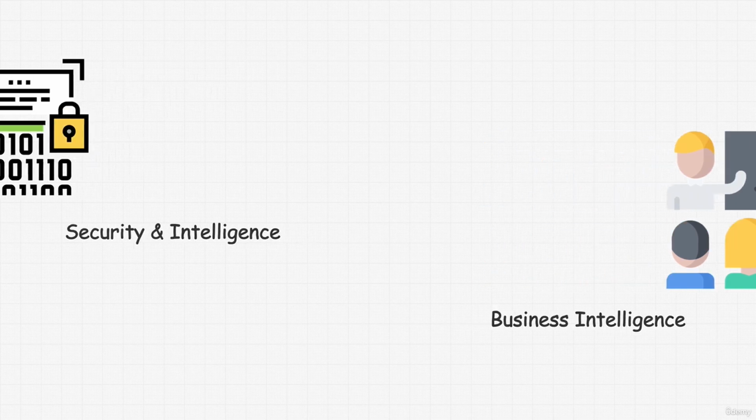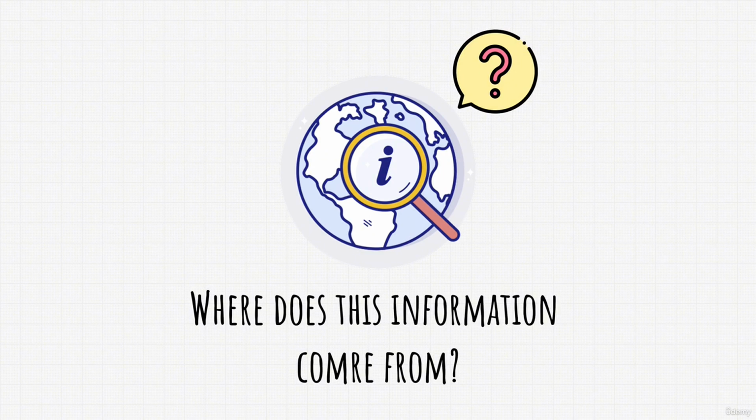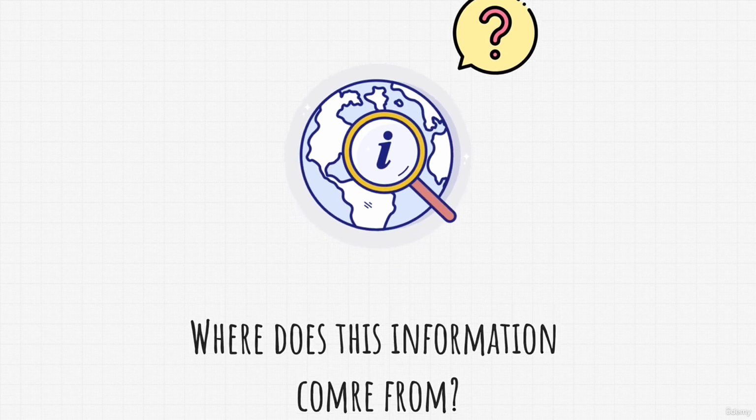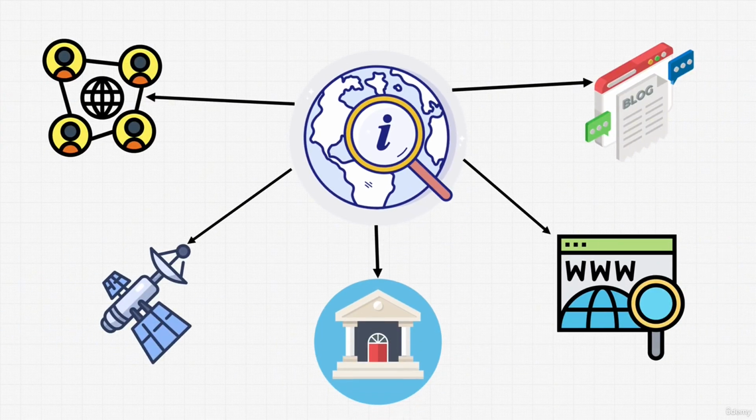But wait a second, where does this kind of information even come from? Well, we don't really limit ourselves to one source when it comes to OSINT, but rather lots of them, including different useful tools that help us in our discovery. This means that we will visit social media platforms, forums, blogs, news articles, government records, court documents, property records, and many other things to gather our information. But gathering all the information only makes sense if we stick to some sort of methodology.